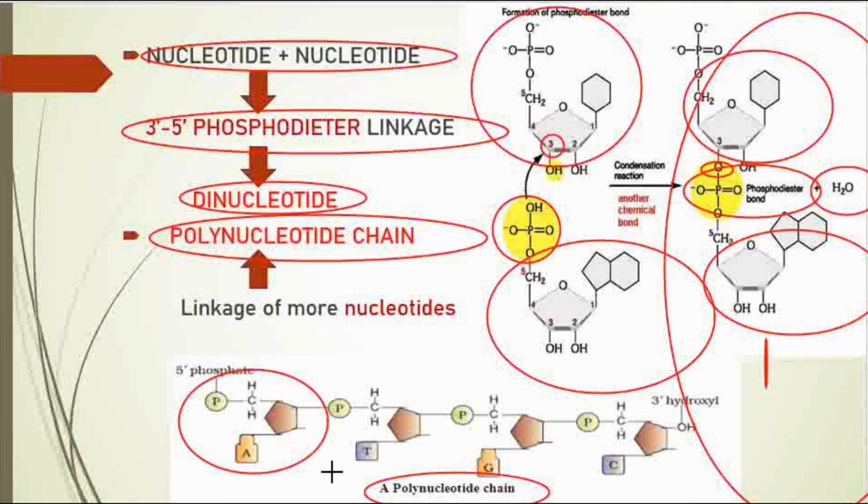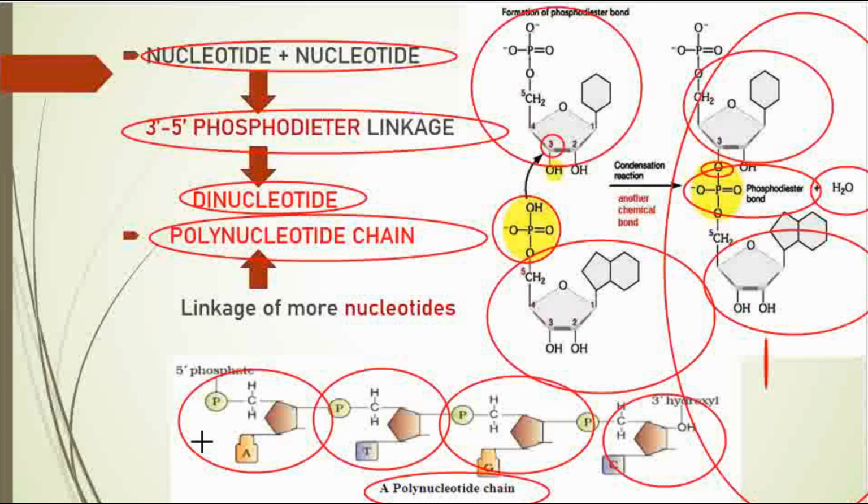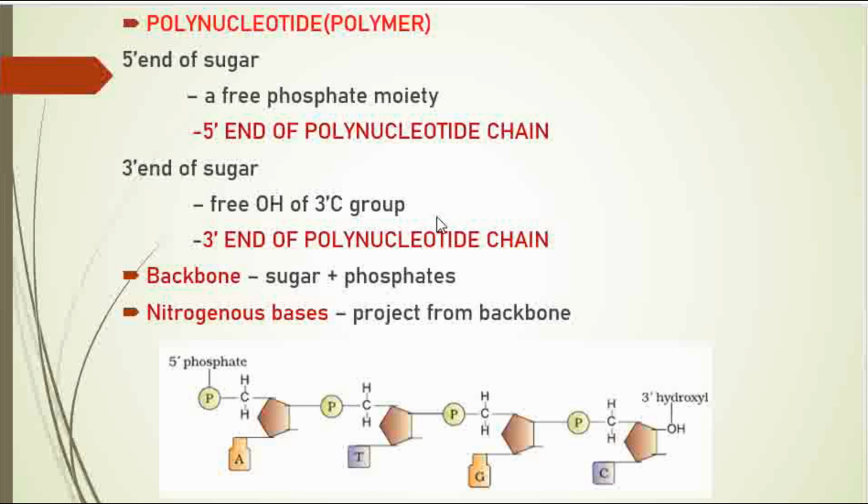See here, 3-4 nucleotides are joined through this 3'-5' phosphodiester bond, between the phosphate and the OH of the sugar. You can see the bond here, the phosphodiester bond.